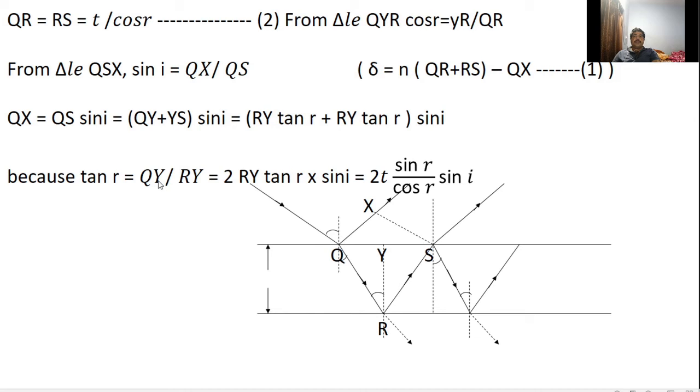So QY is equal to RY tan r, or t tan r. Plus t tan r into sin i, because QY is equal to YS. So it becomes t tan r plus t tan r into sin i, or 2t tan r into sin i. Here tan r can be written as sin r by cos r into sin i.